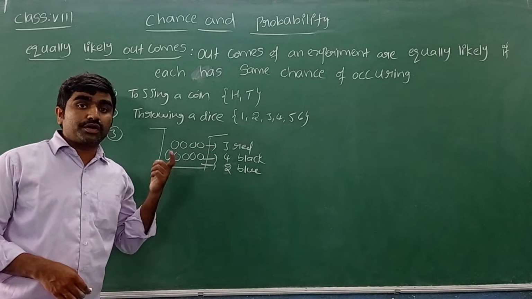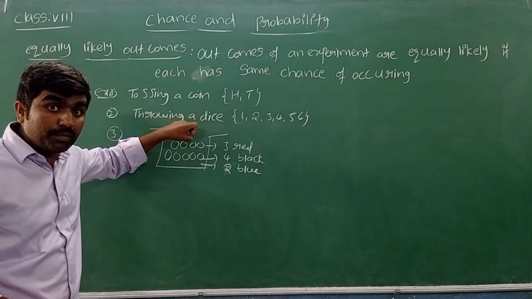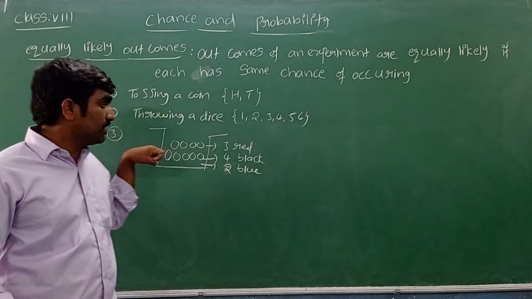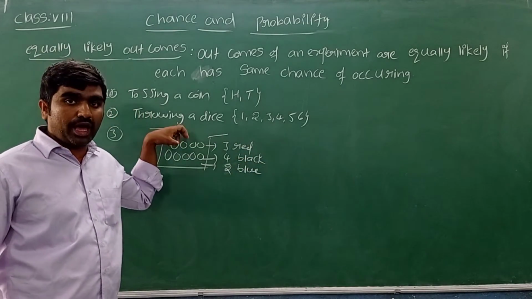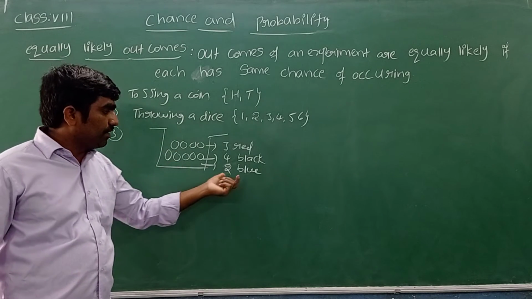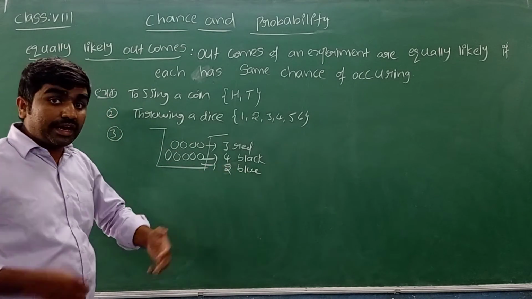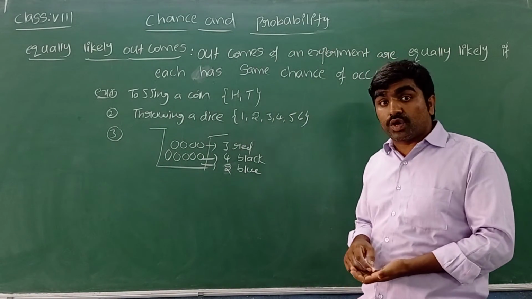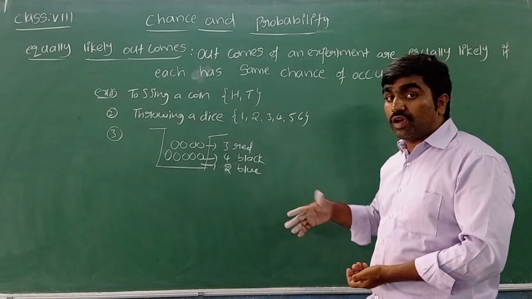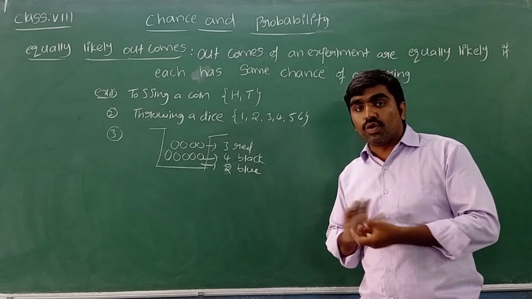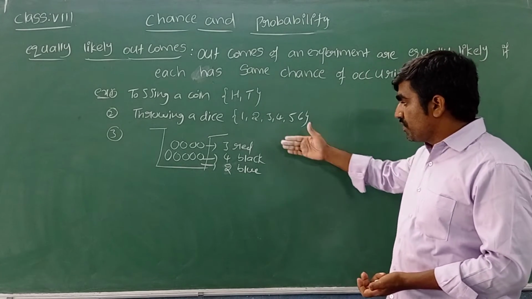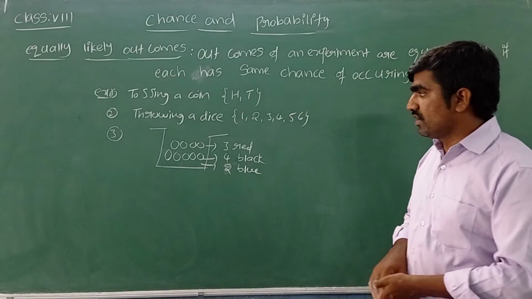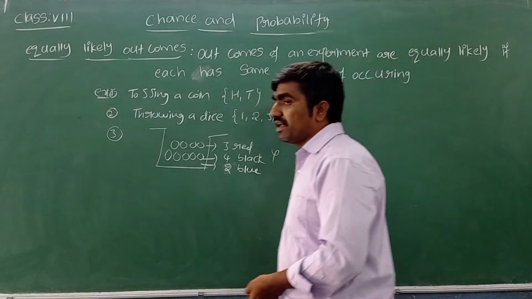Now here, without looking into the bag, I want to pick up one ball. Now tell me, do all the 3 color balls have equal chances? No sir, here the black color ball has more chances and the blue color ball has fewer chances. So there are no equal chances. Few balls have more chances to occur and few balls have fewer chances. So it is not an equally likely outcome.